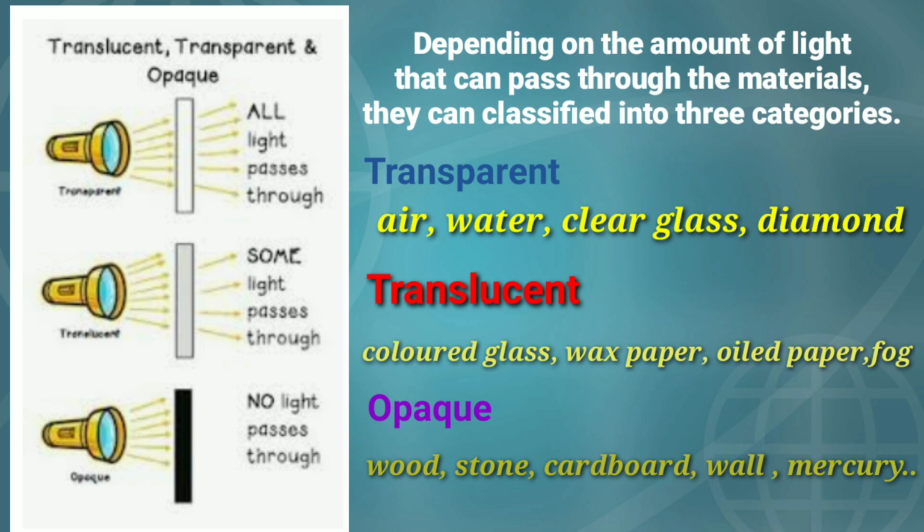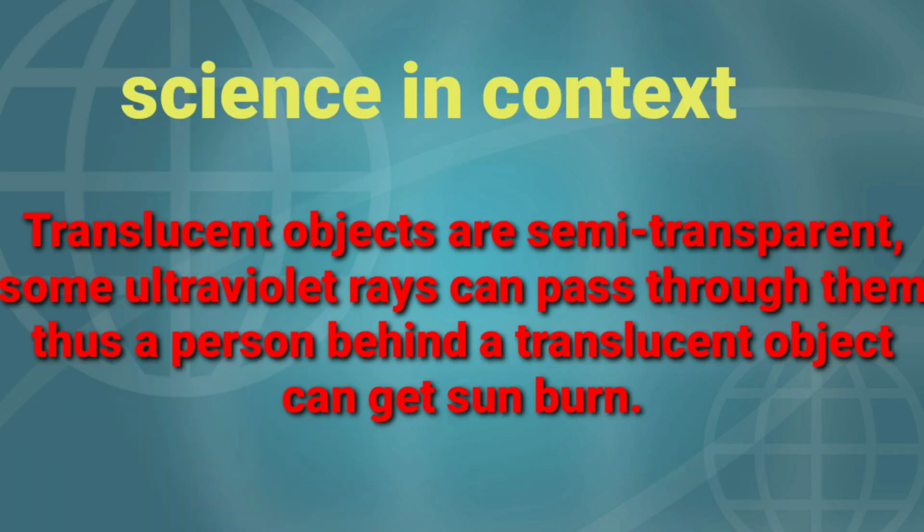So wood, stone, cardboard, wall and many more materials around us are opaque materials. One thing that we have to keep in our mind, that translucent objects are semi-transparent. Some ultraviolet rays which are already present in the sunlight can pass through them. Thus a person behind a translucent object can get affected by sunburn.